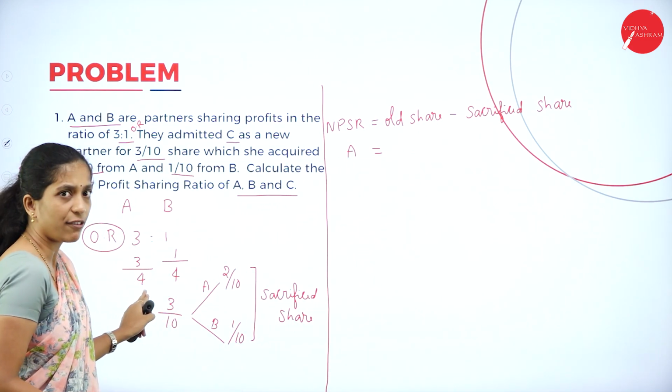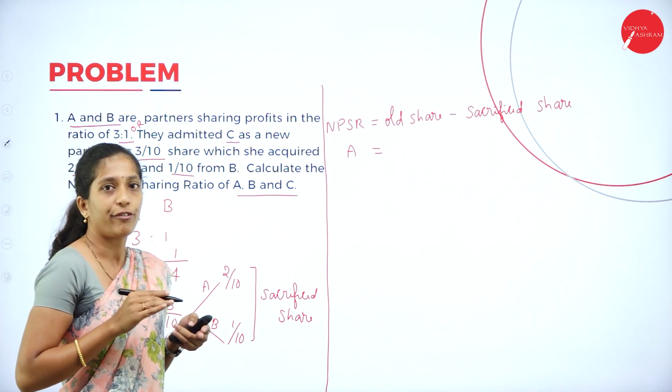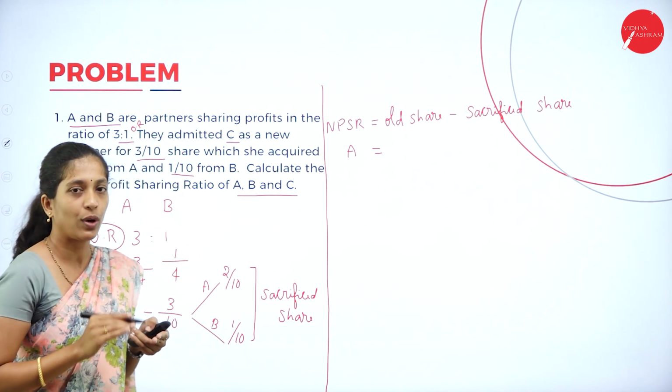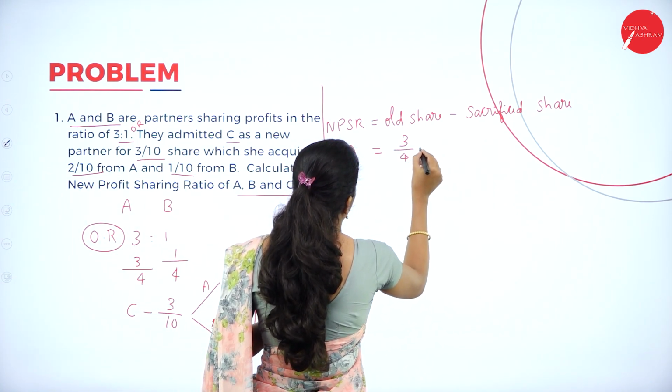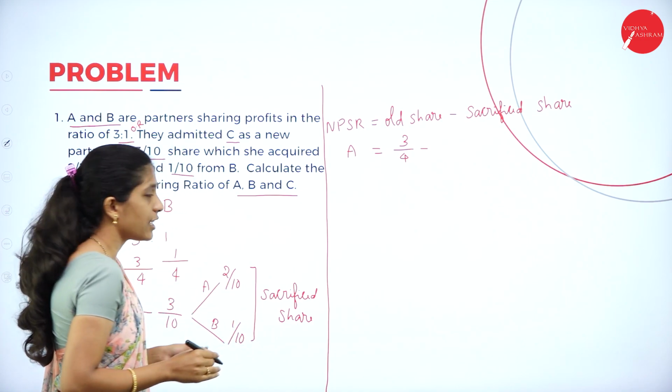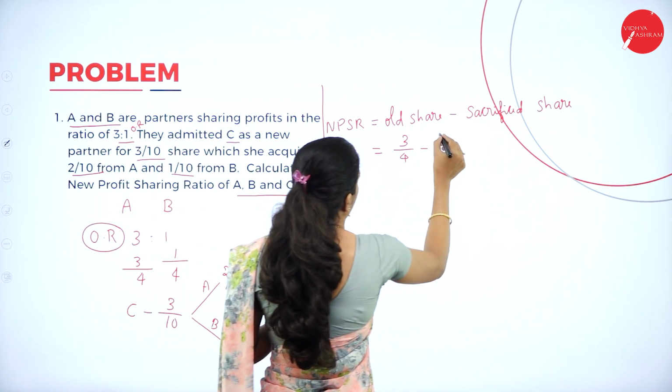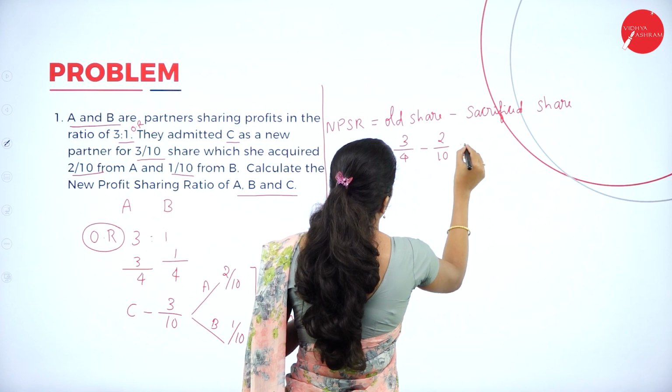That is 3 by 4, since we have written the ratio in the form of fractions, 3 by 4 and 1 by 4. So old share is 3 by 4 minus the sacrificed share, which is 2 by 10.